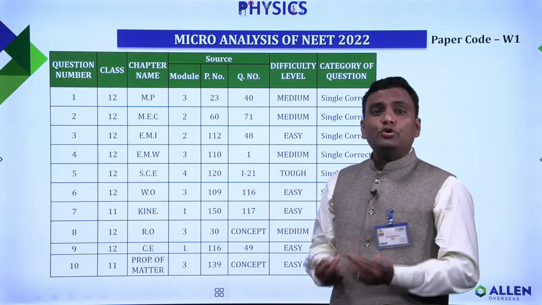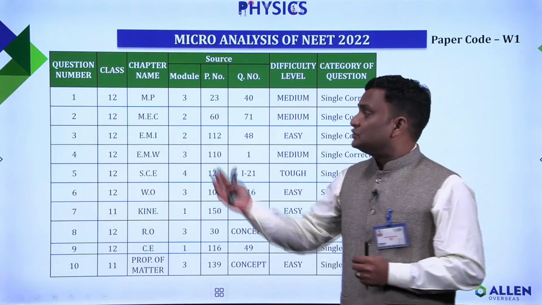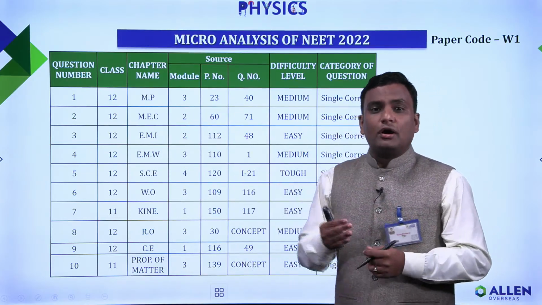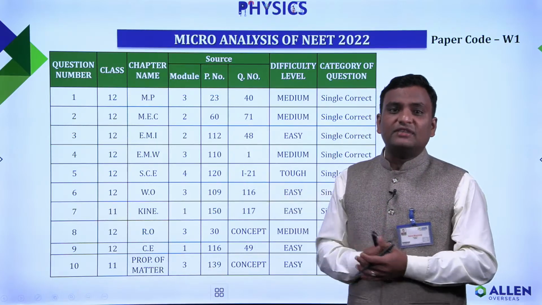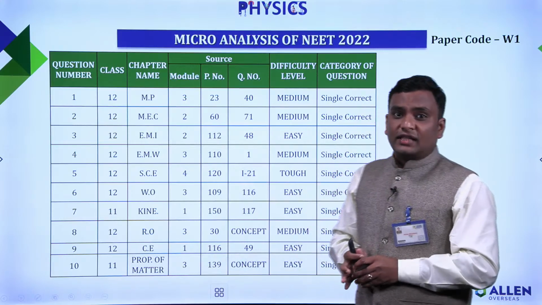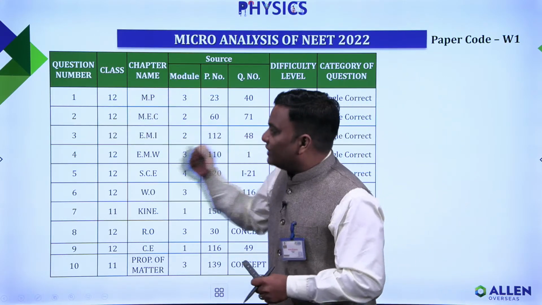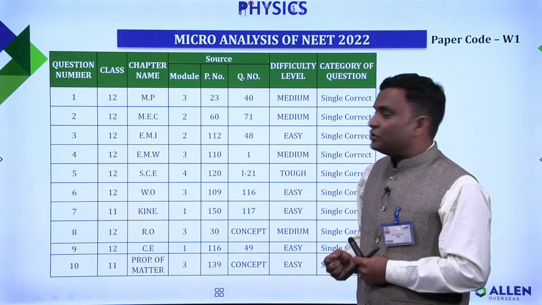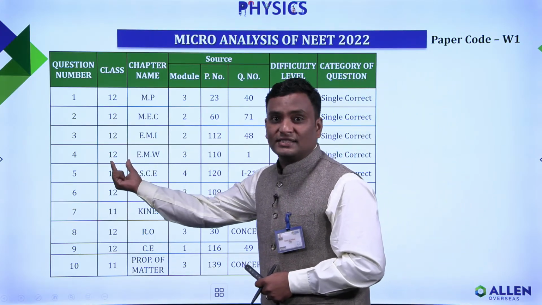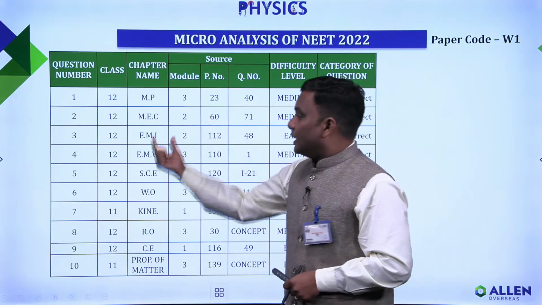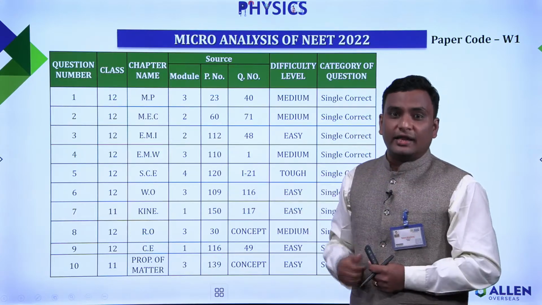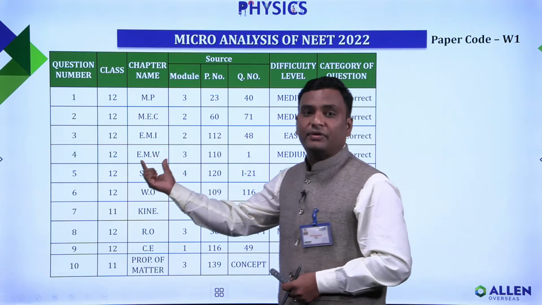Now next I am going to do the micro analysis with reference to the question numbers. As you all know, questions 1 to 50 come under the physics part. Here I have given you the detailed analysis. Let me analyze, let's say, the 4th question. The 4th question of our paper code W1 was from the 12th class syllabus. I have written the chapter names here in short form, as you can see that chapter names are a little bit long, so I have written them in abbreviated form.